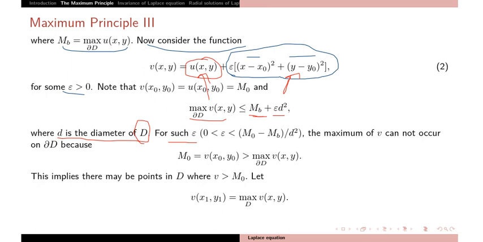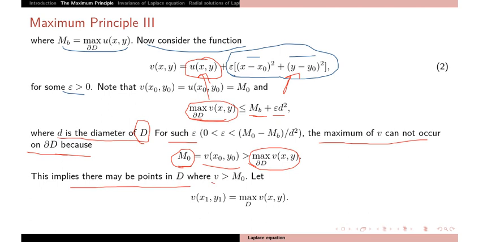So for such epsilon, the maxima of v cannot occur on the boundary, because m0 equals v(x0, y0), as we said that at (x0, y0) u and v are both equal to m0, and this is greater than the maxima of v at the boundary. This implies that there are some points in D where v is greater than m0.